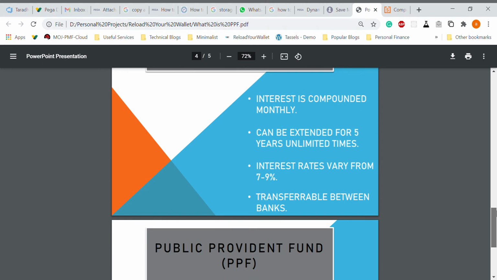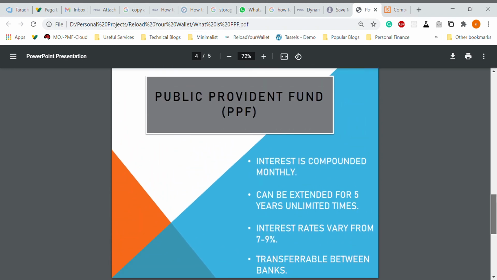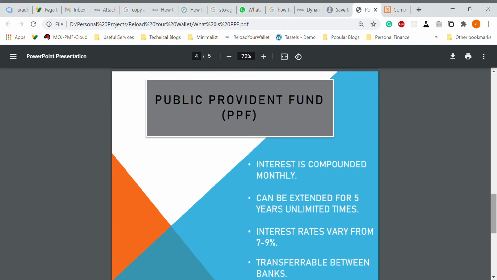Okay. So now it is transferable between banks. Suppose you open it in ICICI bank, but down the line you shift from ICICI to HDFC. So you can shift the account from ICICI to HDFC, since it is a simple one person one account kind of concept. Okay, and also you can shift it to post office as well. Suppose you left your job, moved to your hometown for any situation, and you want to deal with post office only, so you can shift it to your hometown.